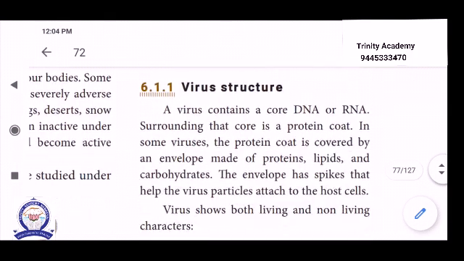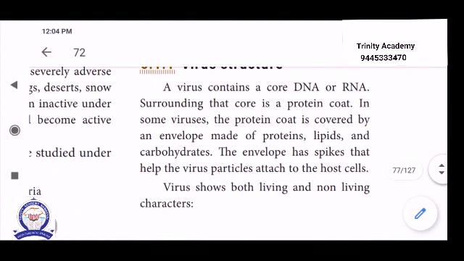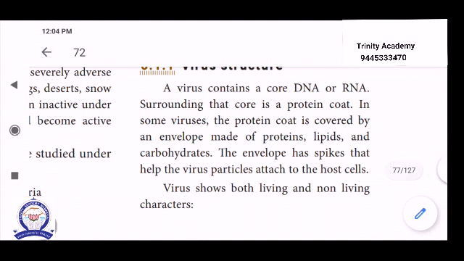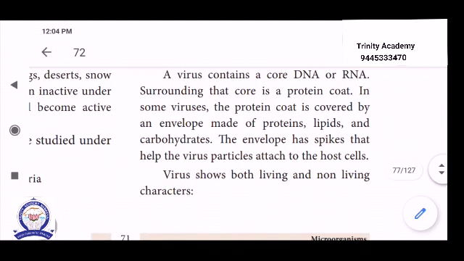Now the virus structure. A virus contains a core of DNA or RNA. DNA and RNA are genetic material, commonly called nucleic acids. A virus contains either DNA or RNA, but never both. The core is surrounded by a protein coat. In some viruses, the protein coat is covered by an envelope made up of protein, lipid and carbohydrate.